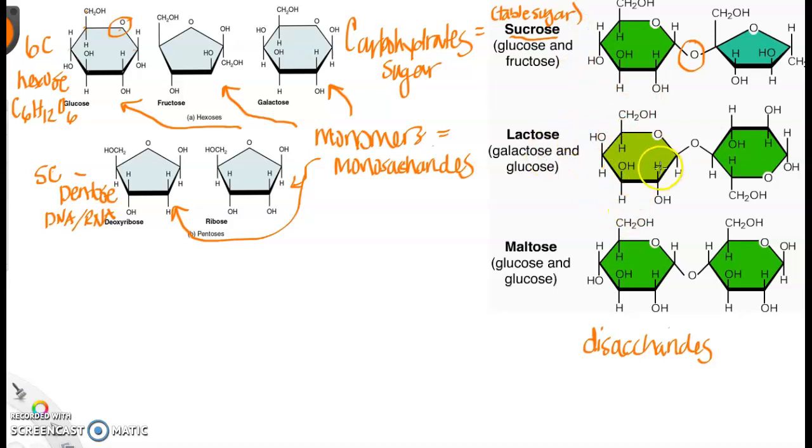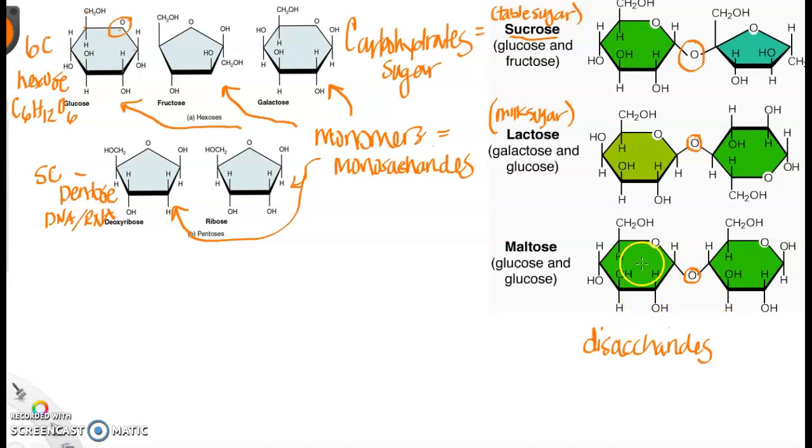Lactose is milk sugar, and that is galactose plus glucose. Again, dehydration synthesis links that together. And then there is maltose. Maltose is glucose plus a glucose linked here.